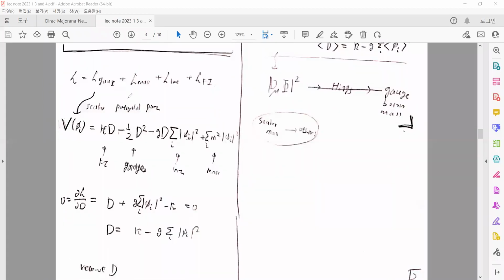If we extract the scalar component potential part from the FI term, there will be the κD term, and from the gauge kinetic term, I mean the superfield strength, there will be this D² term. And from the gauge interaction term, such a term will appear, and from the mass of the scalar fields, such a term will appear.